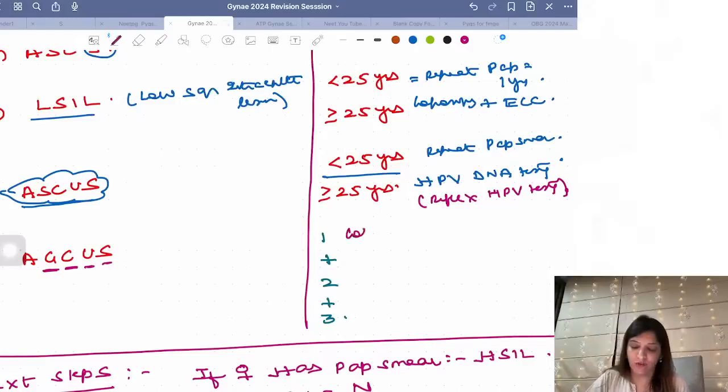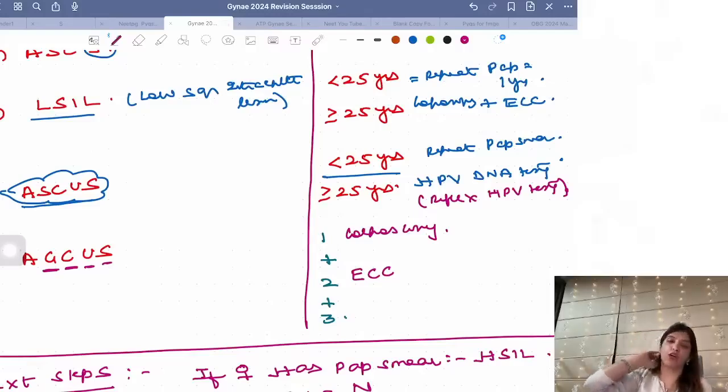If it is a cancer of cervix, I will go for colposcopy plus endocervical curettage. Glandular cells is the other name for columnar cells, and all of us know that endocervix is the one which has got columnar epithelium. So you get adenocarcinoma in endocervix.